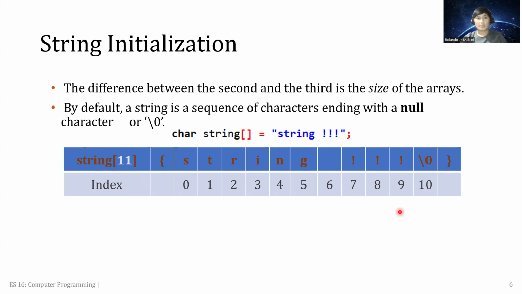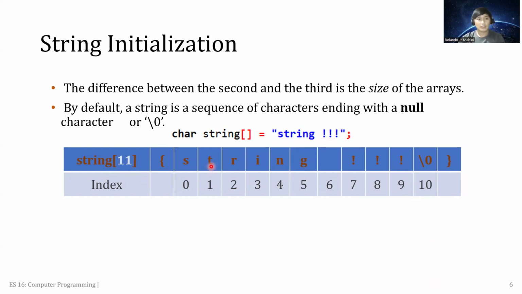So for this example, we have string and then we have this quotation mark. If we are going to count 2, 4, 6, 8, 10, so up to here.